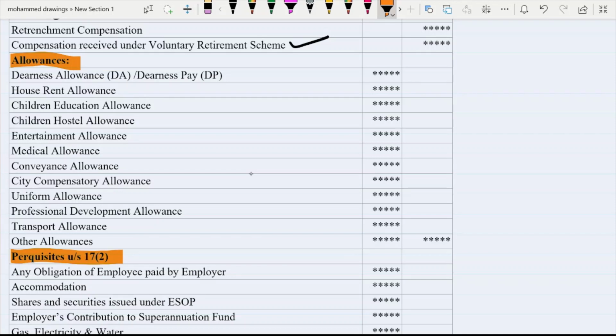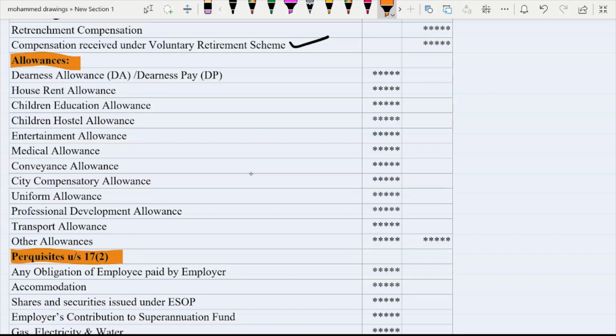If anybody asks you the difference between allowance and perquisite, allowances are provided in monetary terms, whereas perquisites are not provided in monetary terms. They are provided in terms of facility. Any obligation that must be paid by the employee, but if it is paid by the employer, then that obligation amount will become a perquisite for the employee.